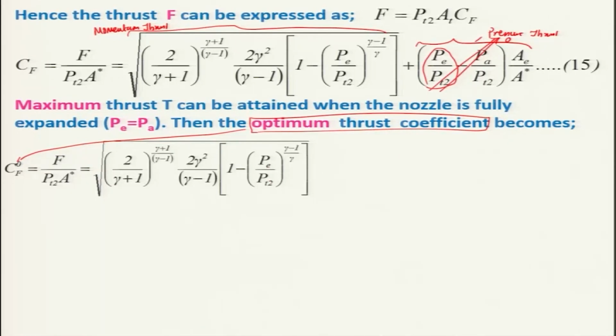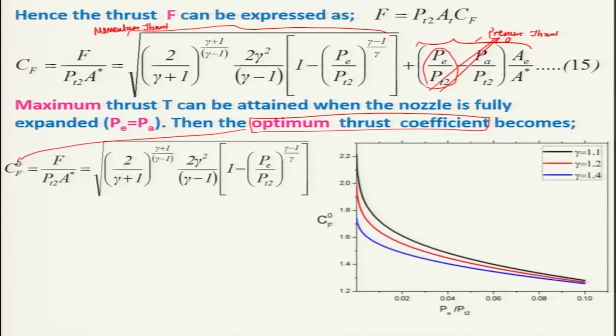Let us consider 3 gammas and plot that CF naught versus PE by PT2. You can see that for a particular gamma, let us say 1.4, the CF value attains a very high value when PE by PT2 is around 0.001, which means the exit pressure is very low compared to the chamber pressure, and this situation can occur at higher altitude.